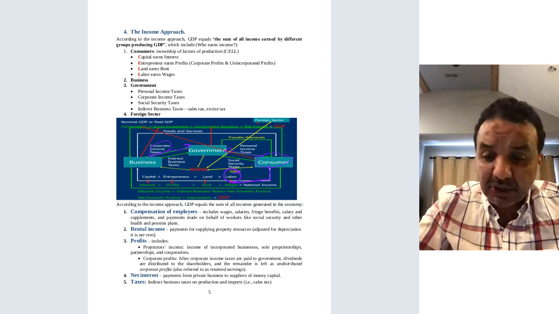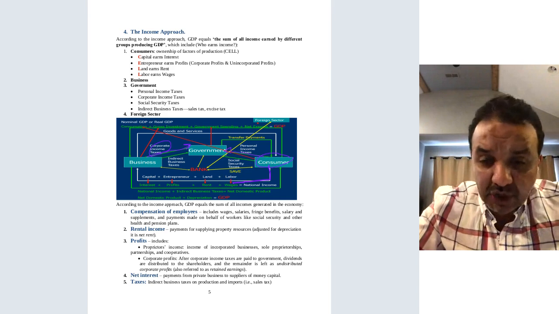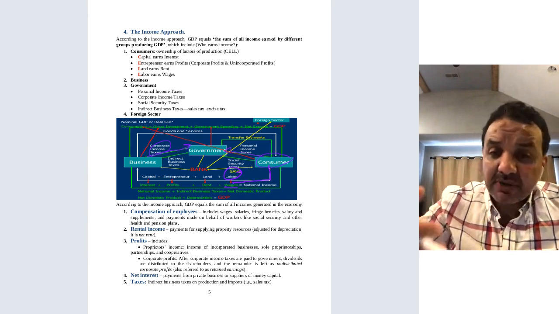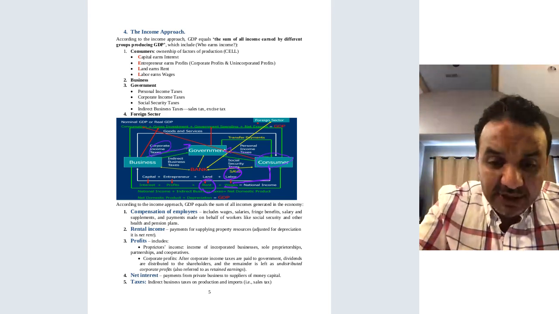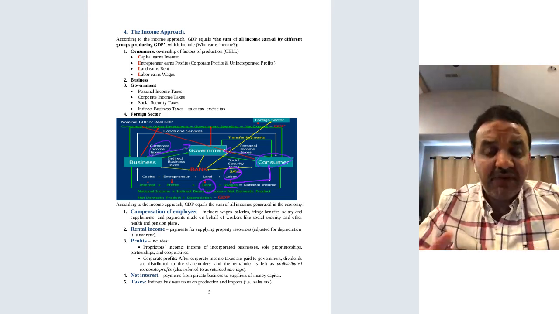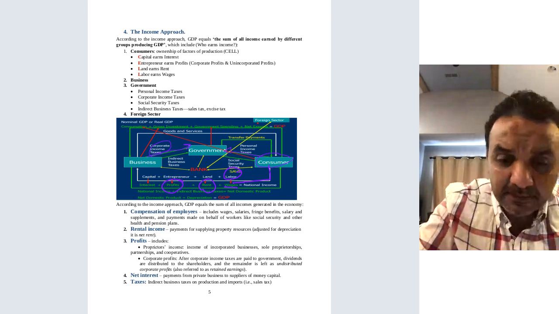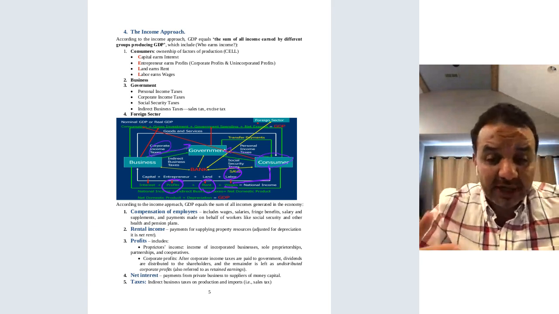Okay, so if I provide my labor, my effort, I get wages, right? If I rent a land or a building, I get rent. If I have my own business, I get profit. If, for example, I lend someone money, I get interest.